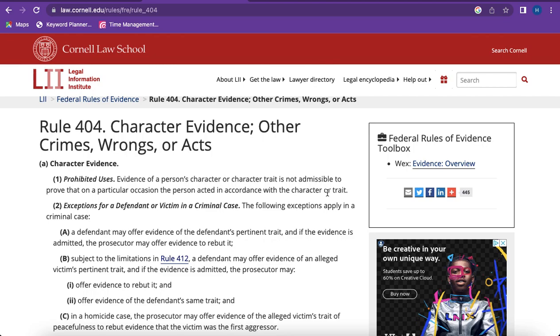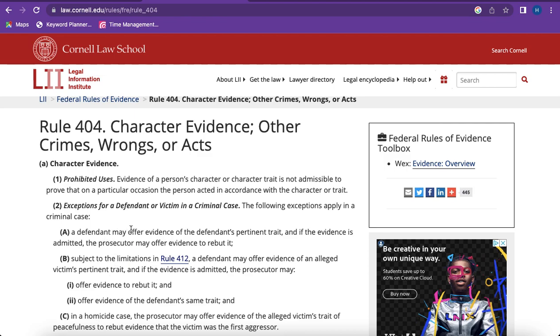To this episode, and we're still going to be talking about character propensity evidence. This is going to be talking about Rule 404(a), which is talking about character evidence, and then we're going to be talking about (a)(2). So these are exceptions for a defendant or victim in a criminal case. So this is going to be a true exception where you could bring in character propensity evidence. And there's going to be three situations.